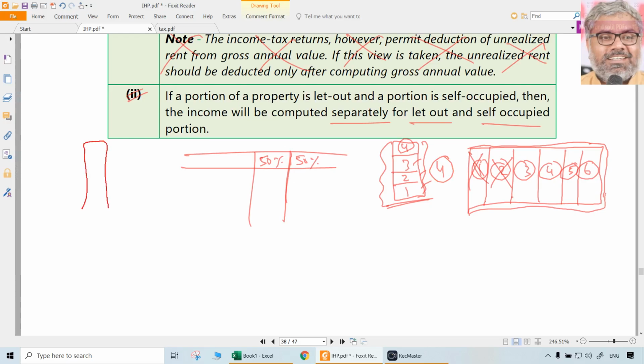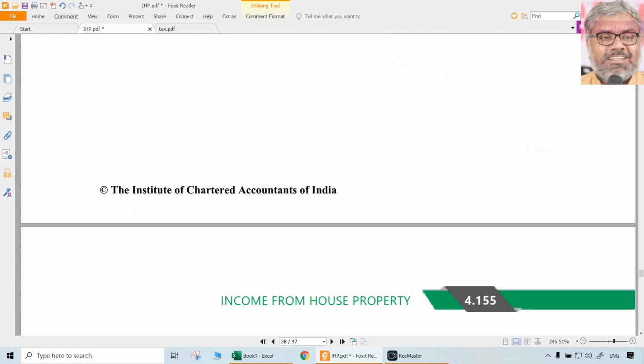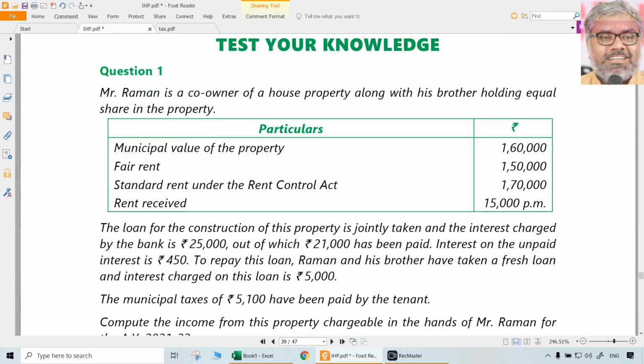Then a question comes, sir, what about Ambani, who has a tall building, maybe 20 floors like that? Then will that be 24 properties? No, sir. In that case, it is only 1 property. Why? Because he is occupying the entire property. Entire property is in his name only. So he is not having any split in that. So when a portion is given on rent, that portion can be treated separately, even for the purpose of computations, as if it is a separate property.